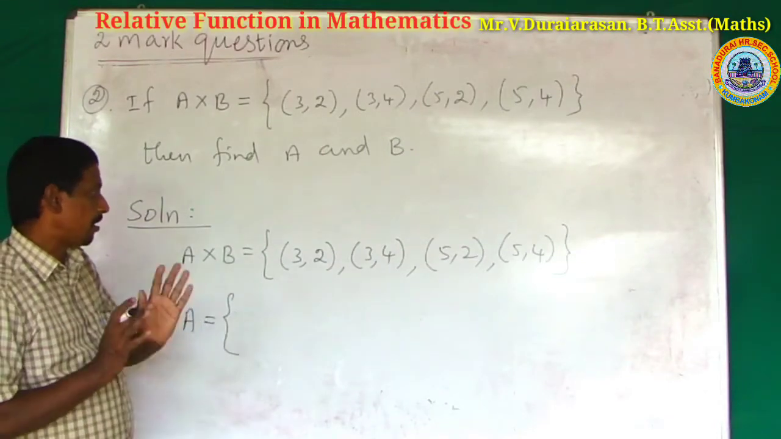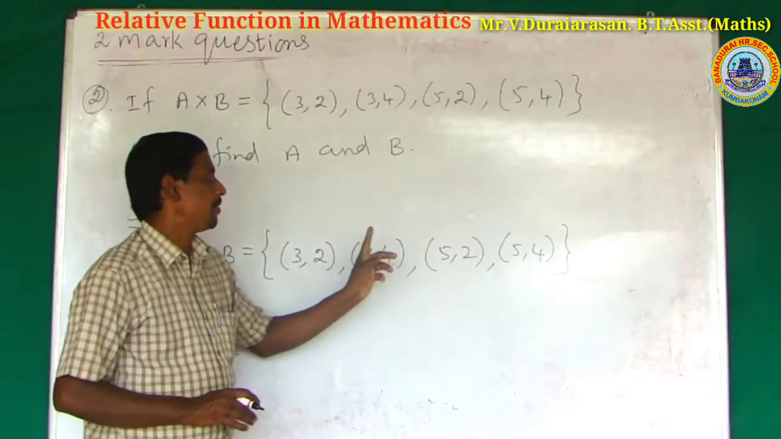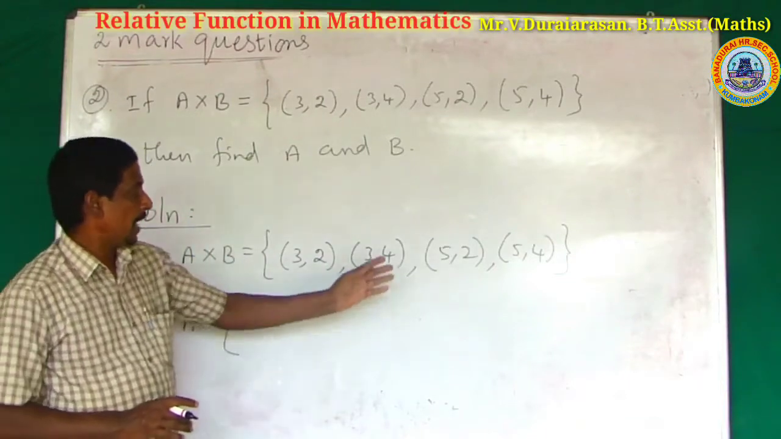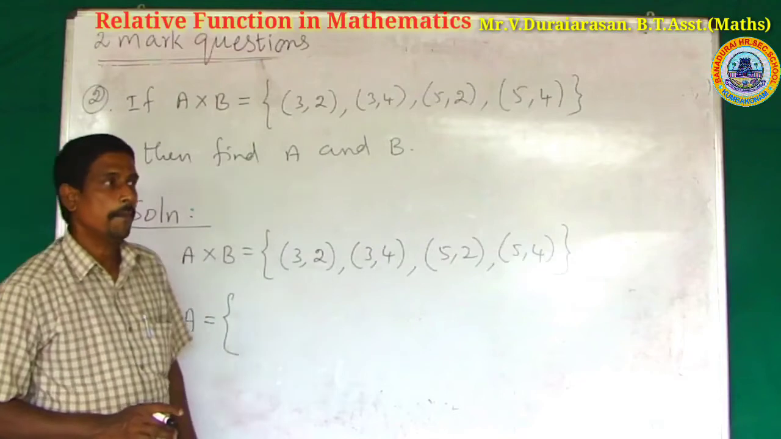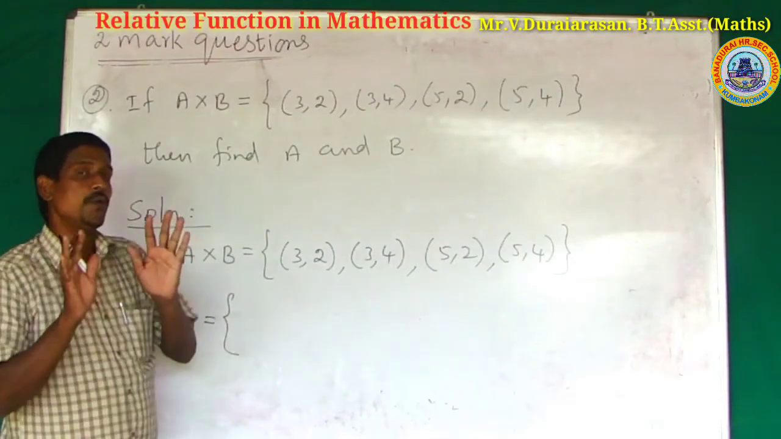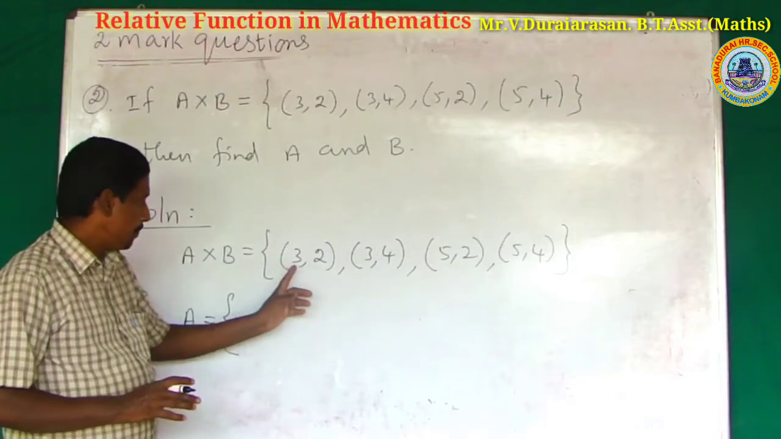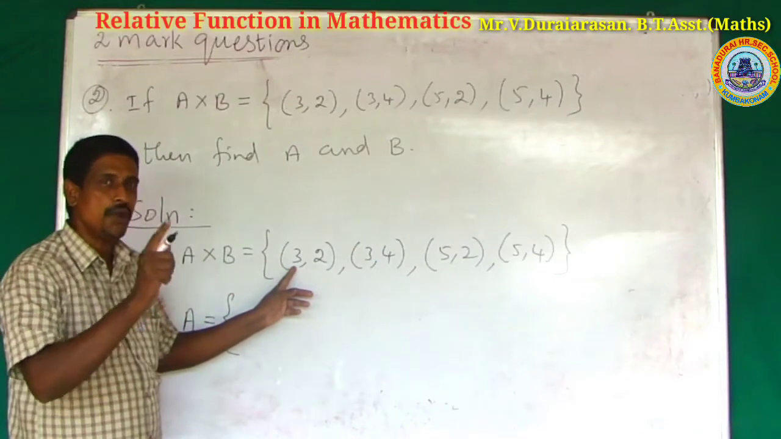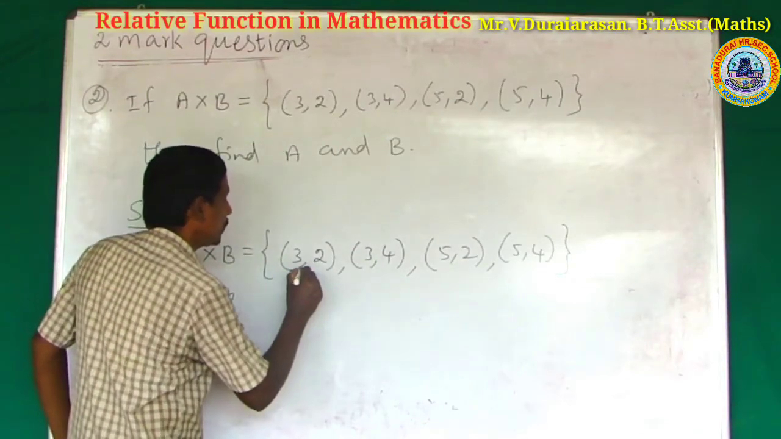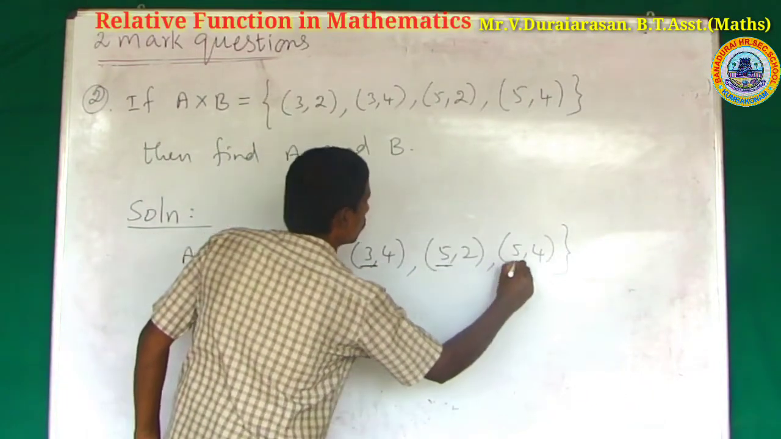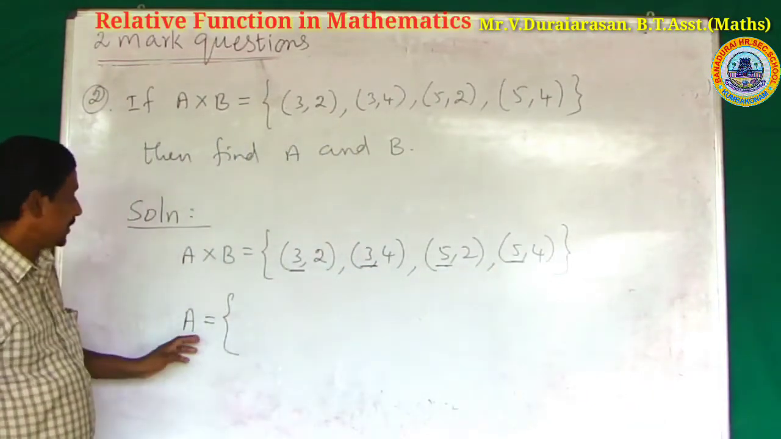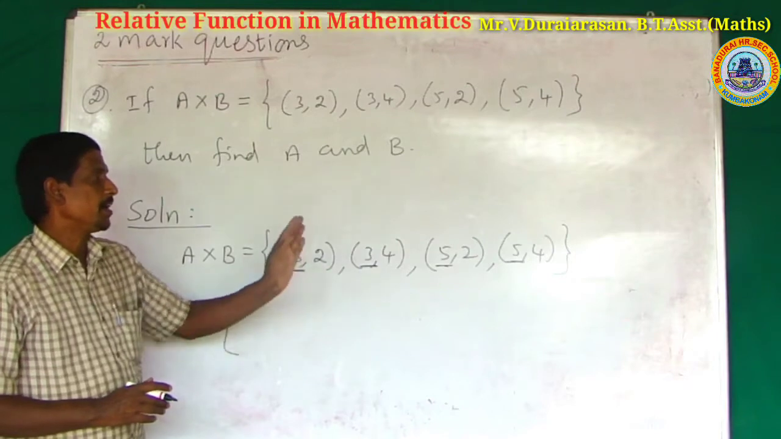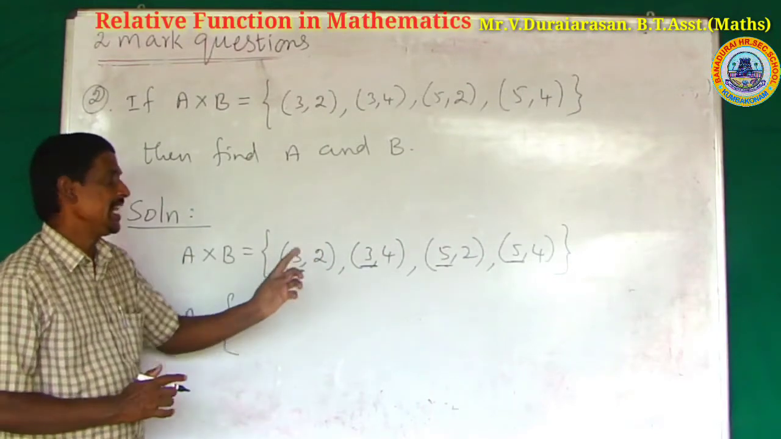What are the numbers? 3, 3, 5, 5. 3 is repeated 2 times and 5 is repeated 2 times, but you write only one time. When a number repeats again and again, write it only one time. So the first elements 3, 3, 5, 5 give the set A. So write 3, 5.